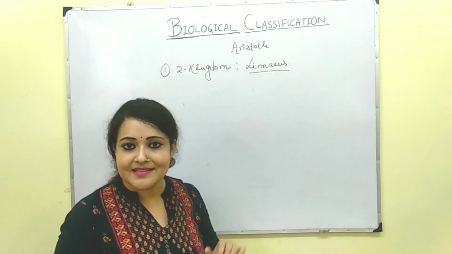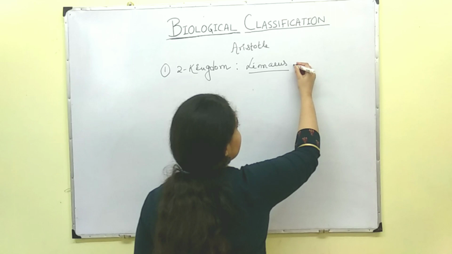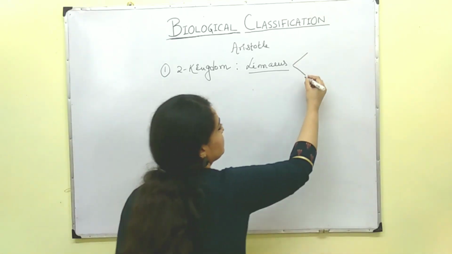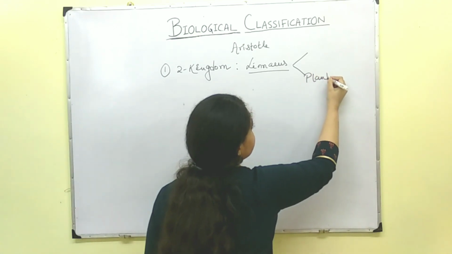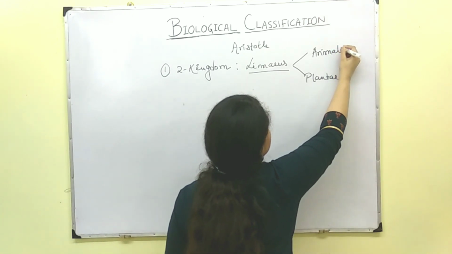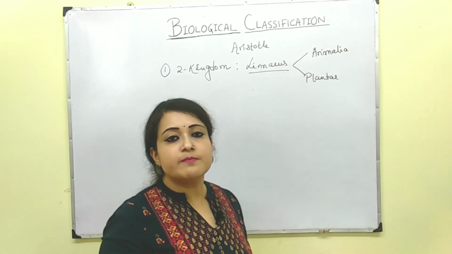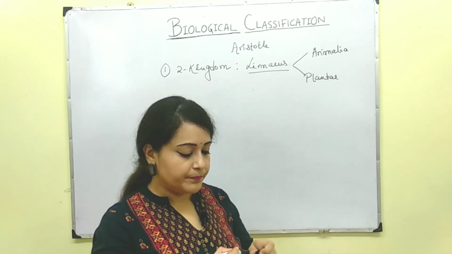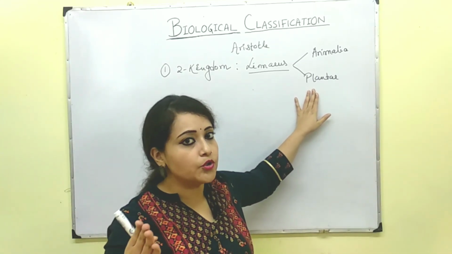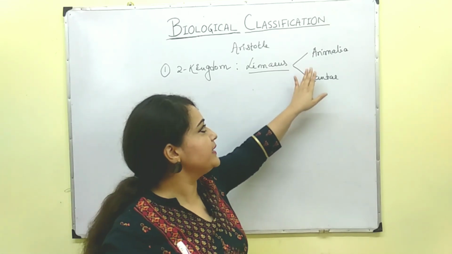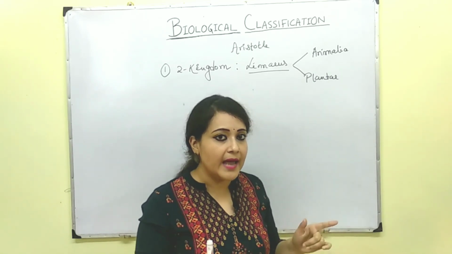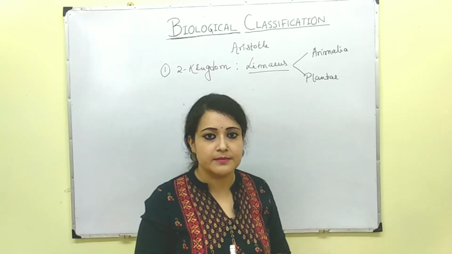So what did Linnaeus do? Linnaeus divided the living organisms into two kingdoms. One was Plantae and the other one was Animalia. Now, what are the differences between these two kingdoms? In Plantae, he placed all the photosynthetic and autotrophic organisms. And in case of Animalia, he placed all the non-photosynthetic and heterotrophic organisms.